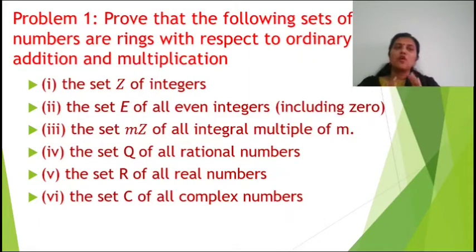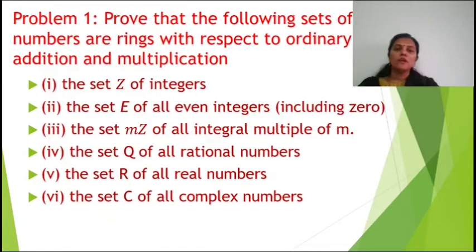The operation is plus and dot, and the non-empty set is different for 6 different non-empty sets. So first set is the set Z of integers. Second, the set E of all even integers including 0. Third, the set MZ of all integral multiples of M. Fourth one, the set Q of all rational numbers. Fifth one, the set R of real numbers. Sixth one, the set C of all complex numbers. Now we are showing the first one. Remaining problems we have to prove in the similar way.